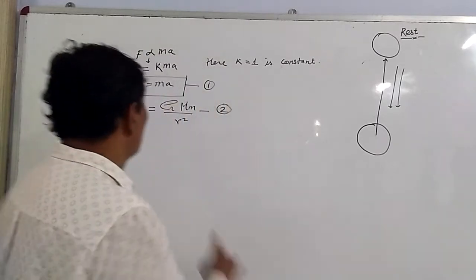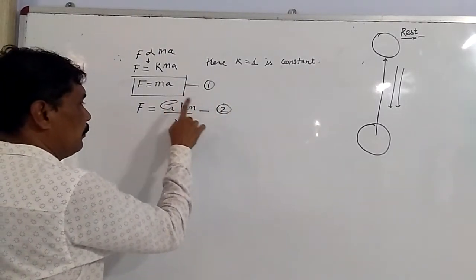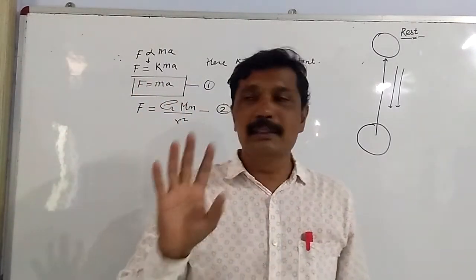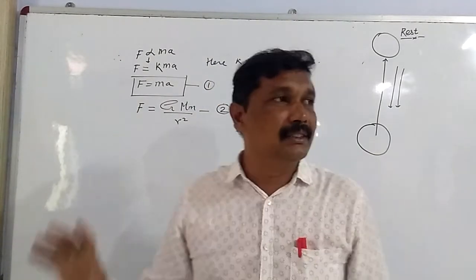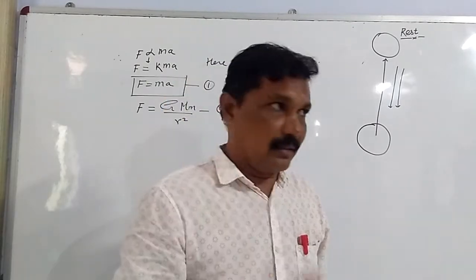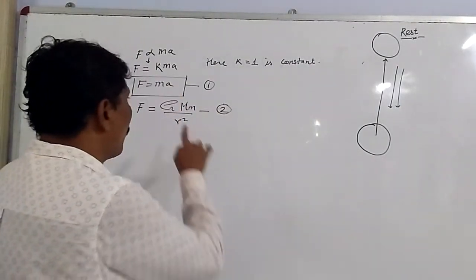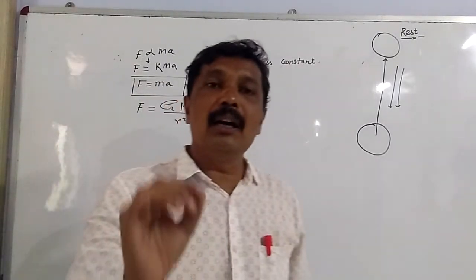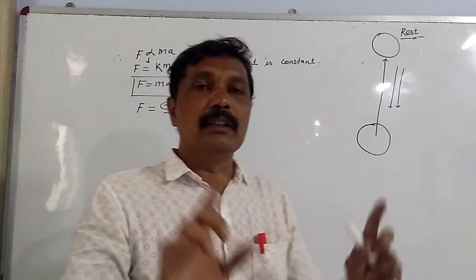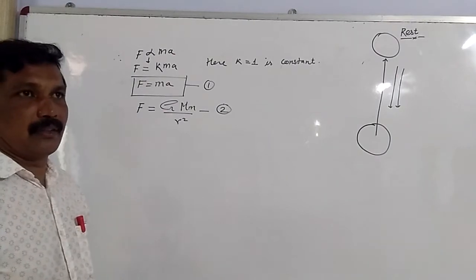Two, force is equal to G capital M into small m divided by R square. The two bodies considered in this formula are a body and the earth. Capital M is the mass of the earth, small m is the mass of the other body, small r is the distance between these two bodies. So we have two expressions.